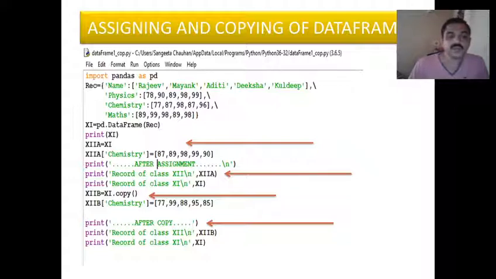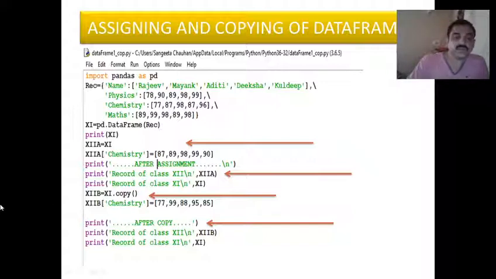So if you don't want the data to be reflected, if you want to make a copy and then make changes and display,